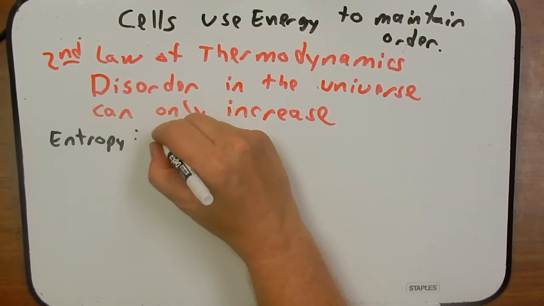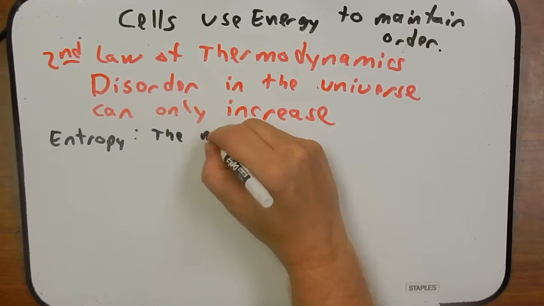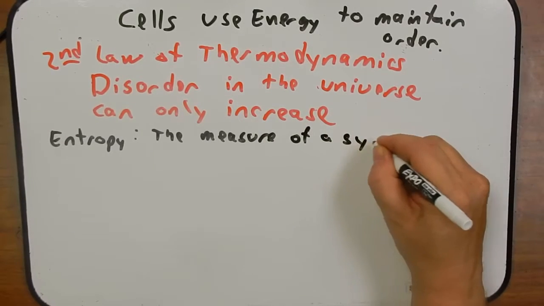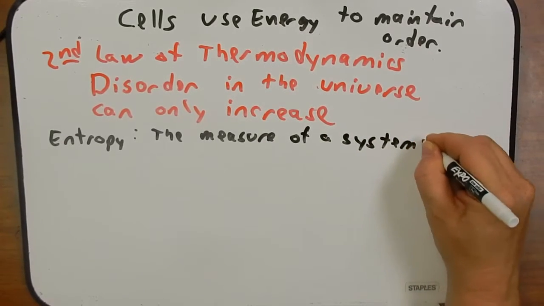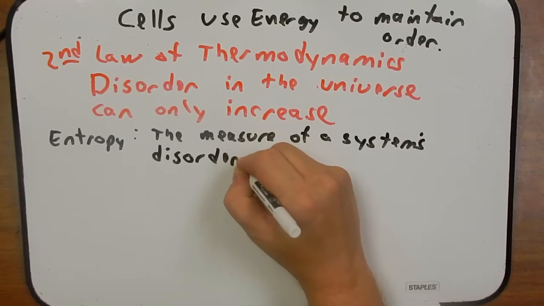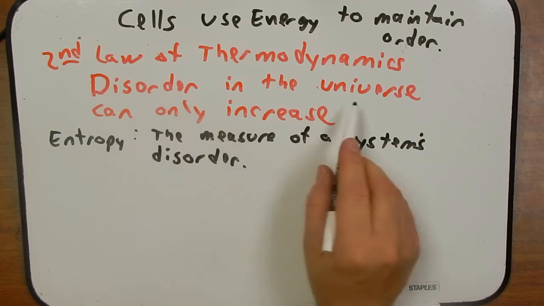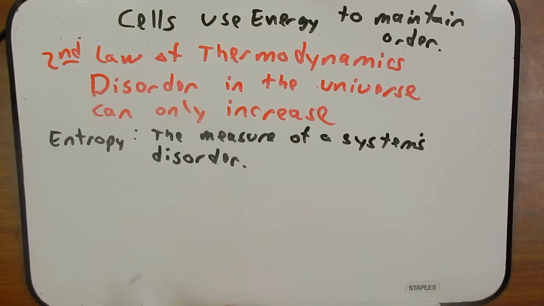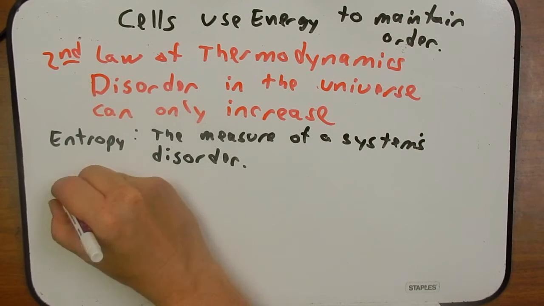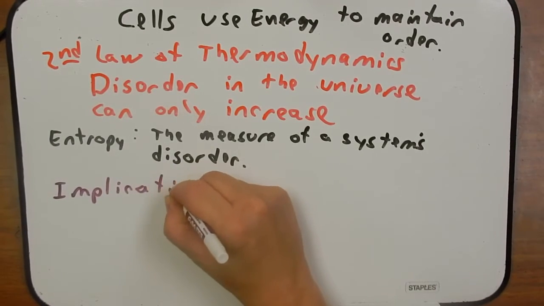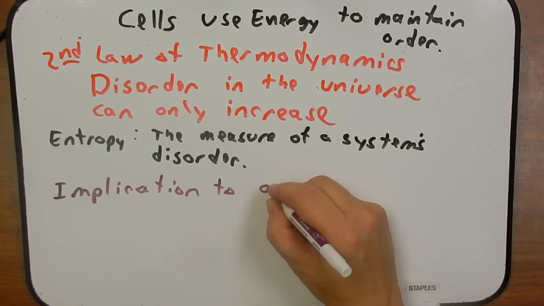And entropy is the measure of a system's disorder. So another way we could state the second law of thermodynamics is to say that entropy in the universe can only increase. This law has an implication to organisms.